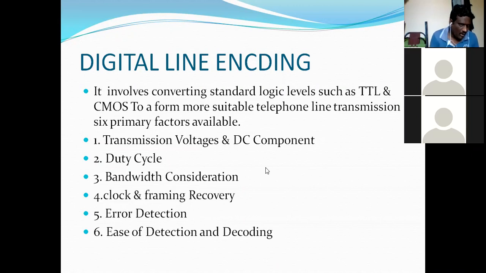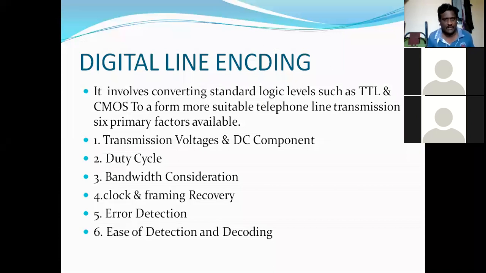The information encoded by using the T1 digital carrier system, whenever we use a digital process rather than the analog signal, takes 6 factors with the standard logic levels.